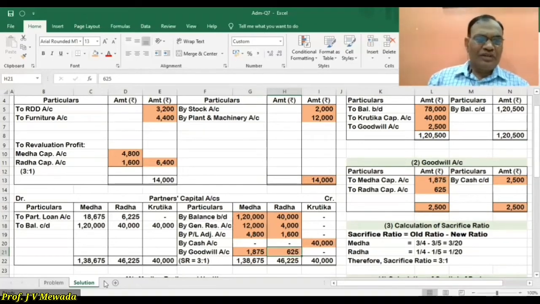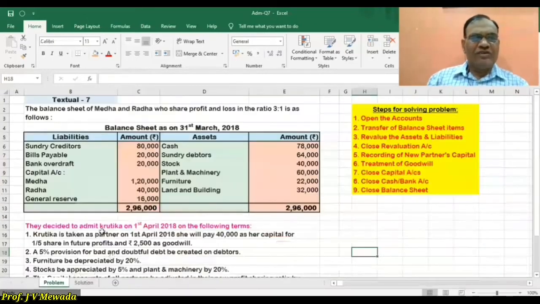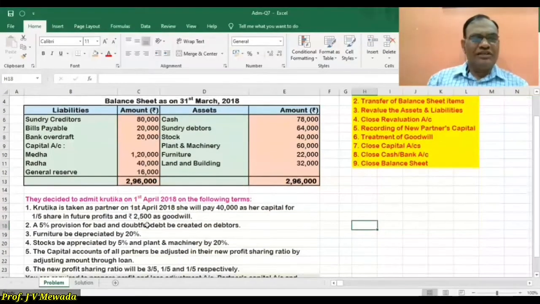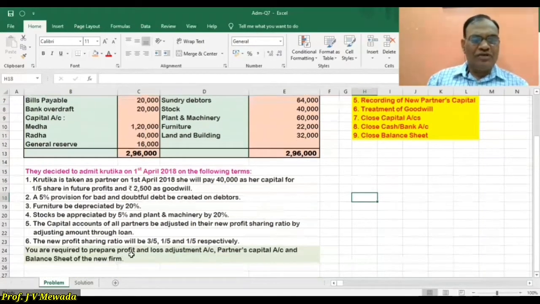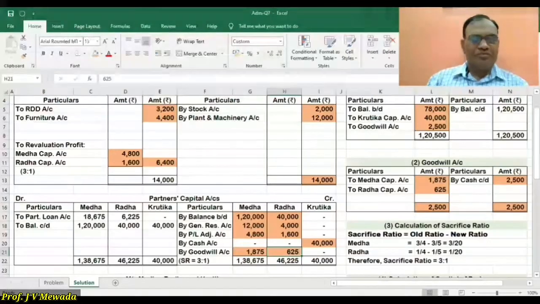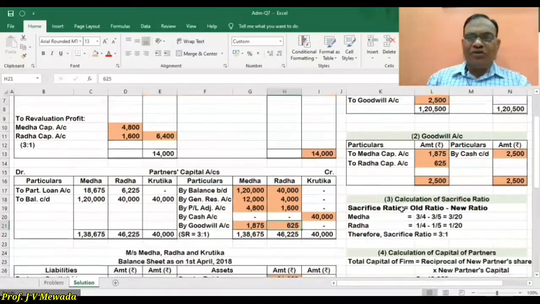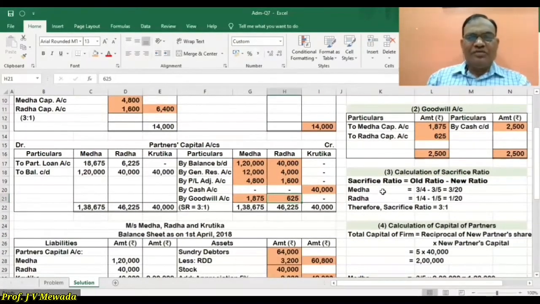That's all. Now after that, we'll see that first adjustment is over, second, third, fourth. Capital of all the partners is adjusted through the loan, and the new profit sharing ratio is already given. Now calculation of sacrifice ratio, because we are given the old ratio and the new ratio.